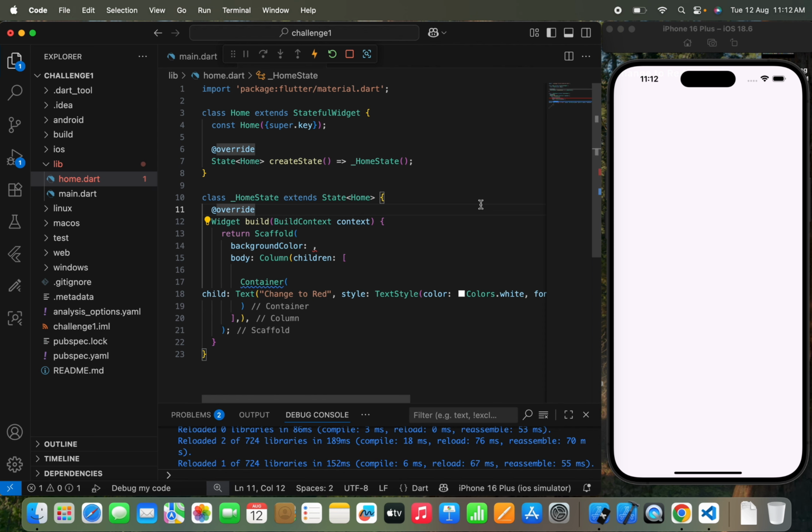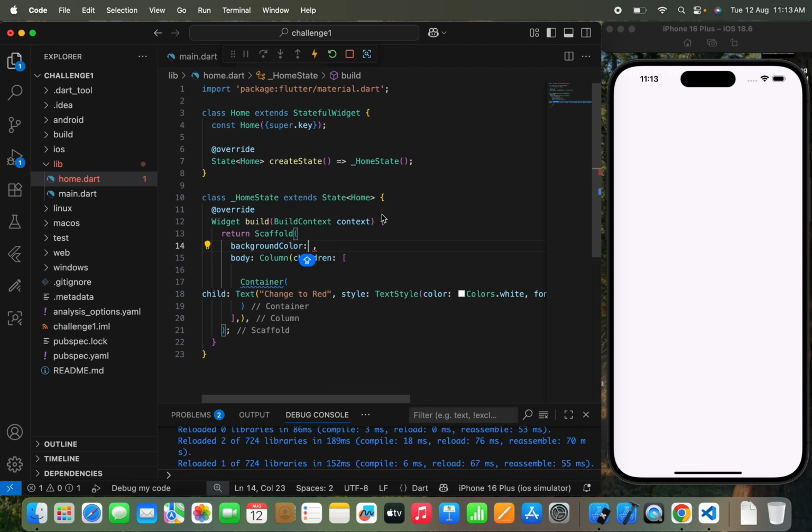Now let me explain what I am going to do. I'm going to create a simple app, because you know that by using 3 widgets I can create only a simple app. I can't create an advanced app. So I'm going to create 3 containers, and when I press any of the containers, like here you can see change to red, the second one will be change to green, and the third one will be change to yellow. So that container will help us change the background color of this screen. So that's the main idea. I think that's also a cool idea, and that will help you learn more about Flutter, right?